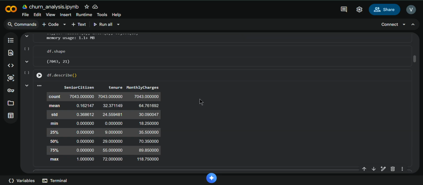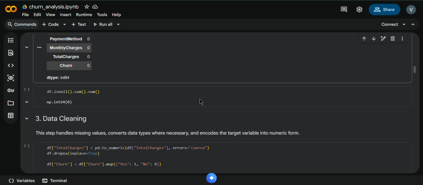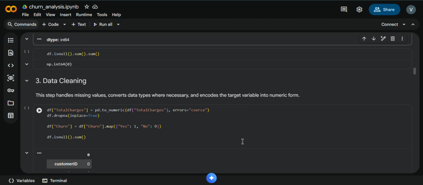After that, I moved on to one of the very crucial steps, which is data cleaning. One important issue I addressed was the total charges column, which was stored as a string instead of numerical values. So I converted this column into a numerical format and removed the rows with invalid values. I also encoded the target variable churn into a binary form where 1 represents churn and 0 represents non-churn. These steps ensured that the dataset was clean and suitable for machine learning models.